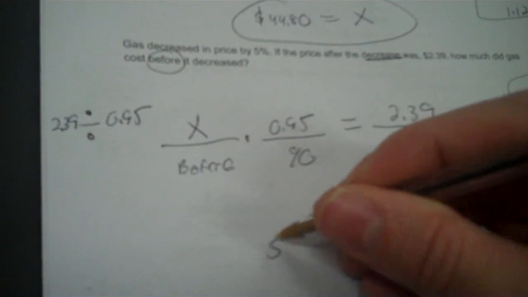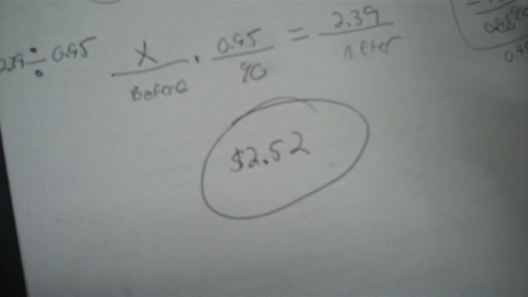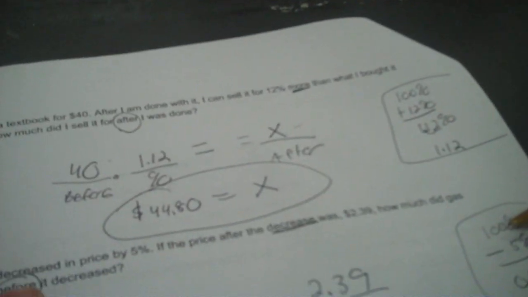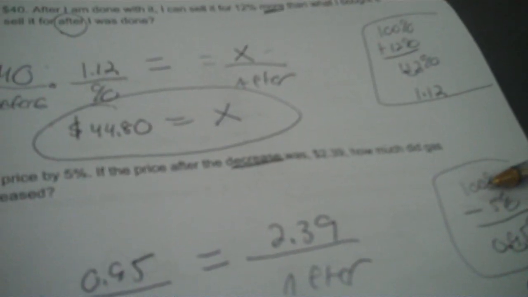So 2.39 divided by 0.95 is going to be, remember you're talking money, so we'll go two digits after the decimal, 2.51 or 2.52. I'll accept either answer. Okay, money amounts, I want two decimals. If it ain't a money amount, you can do a whole number.